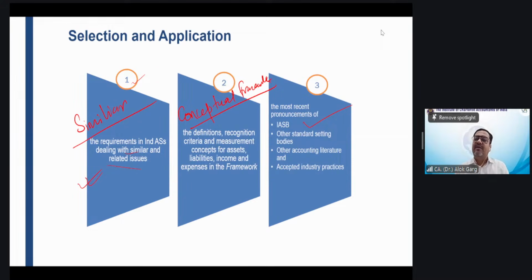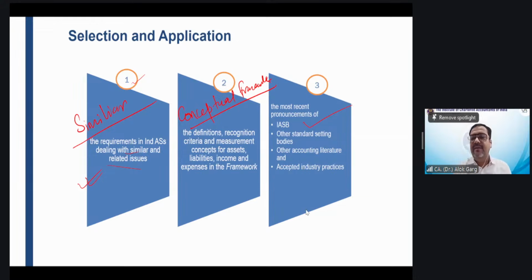Our Ind AS are the converged version of IFRS applicable to India. So our Ind AS have come from IFRS. IFRS are such an advanced standard that the IASB is continuously engaged in developing these standards. So that is why we have to refer to the guidance. If there is any guidance given by IFRS, we have to refer to that guidance.